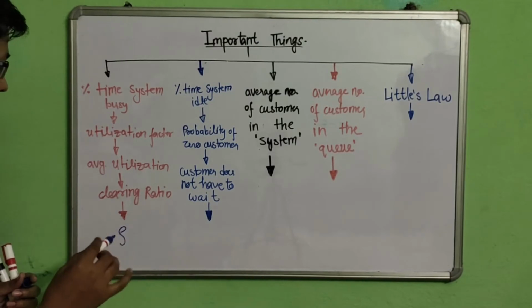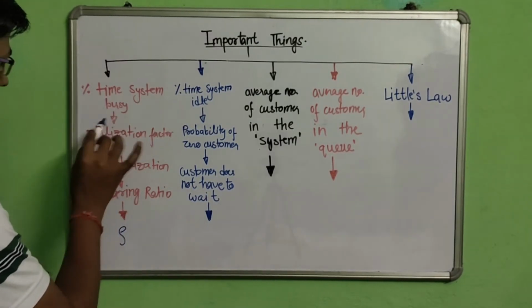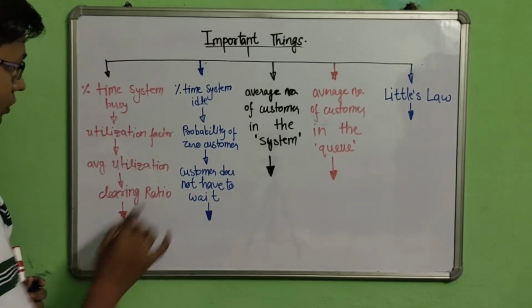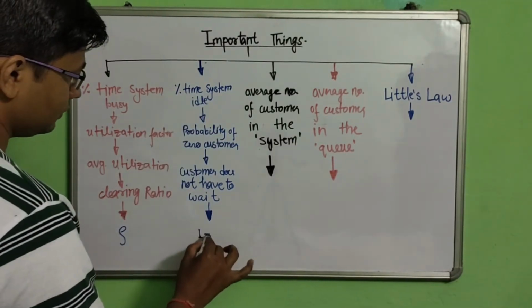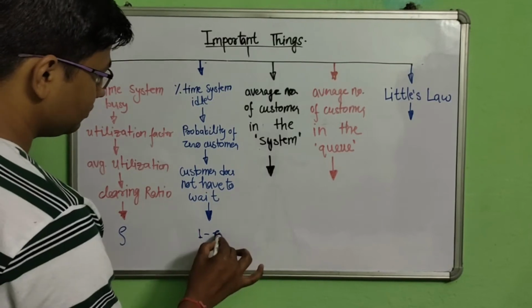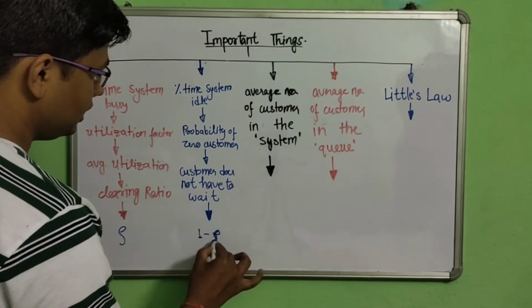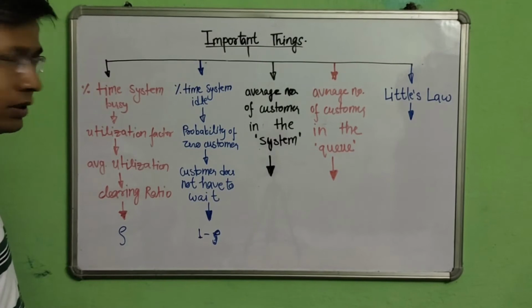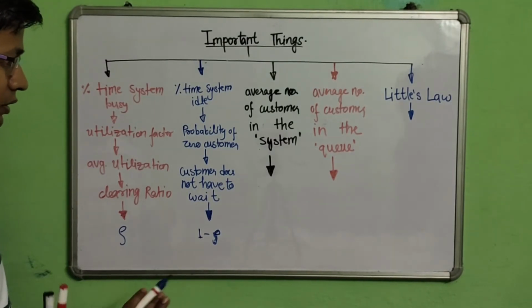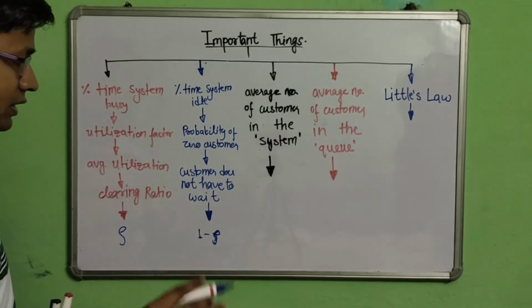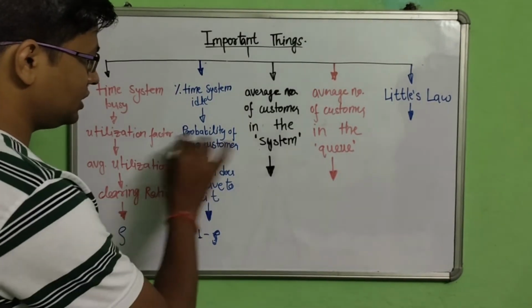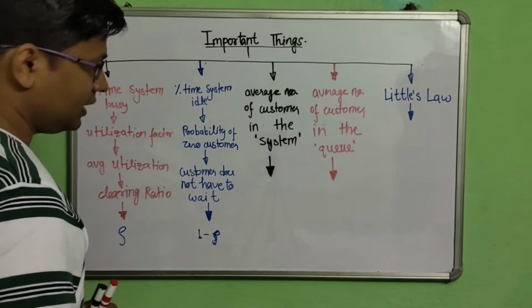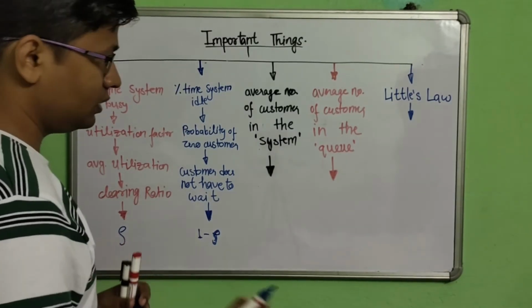As you can see, the percentage time the system is busy is denoted as rho, so the percentage time the system is idle will be 1 minus rho. As the system is completely open, or not filled, it is totally empty. So if a customer arrives, it will be served immediately. So there will be zero customers in the line, or you can say the customer does not have to wait.